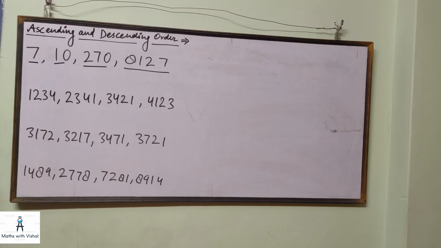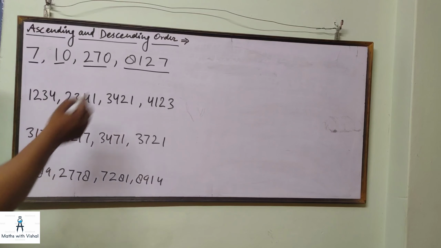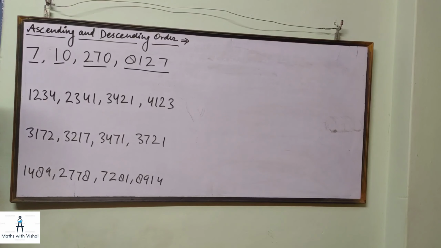Let us understand about ascending and descending orders. We have already studied comparing numbers, where 7 was the first smallest number, 10 was the second smallest, 270 was the third smallest and the second greatest, and this was the greatest number.